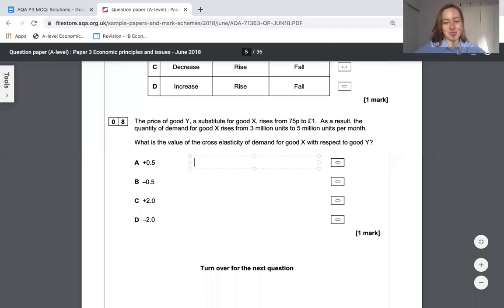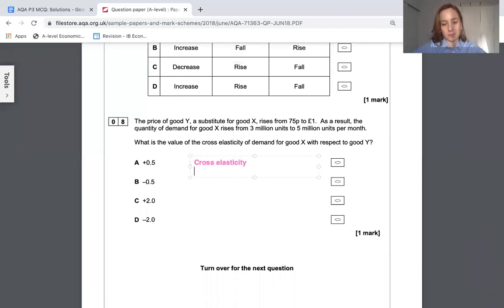Okay, cross elasticity is a favorite. There's the XED thing. You always put quantity in the top. Quantity demanded, they're asking for good X. They'll usually tell you this: percentage change in the price of good Y. And here they're being really nice. They actually tell us a lot of the values. So we need to work out the percentage change in the quantity of Y.